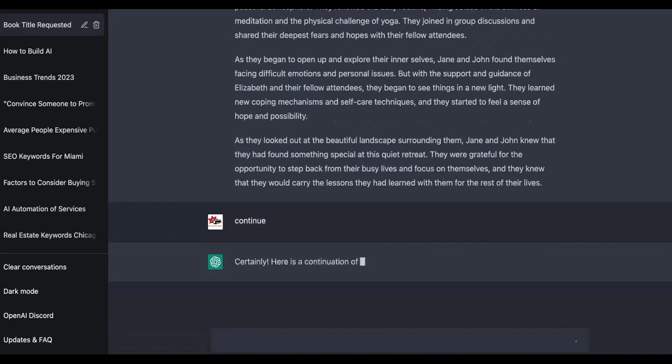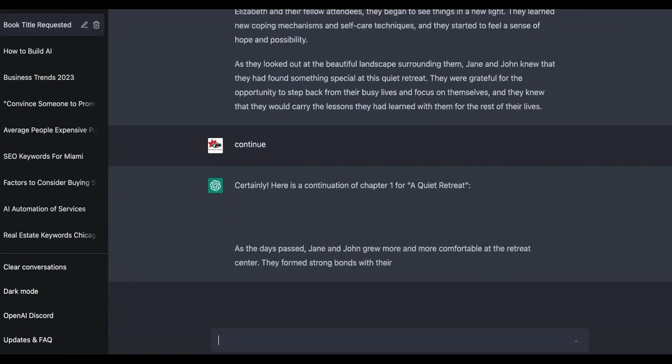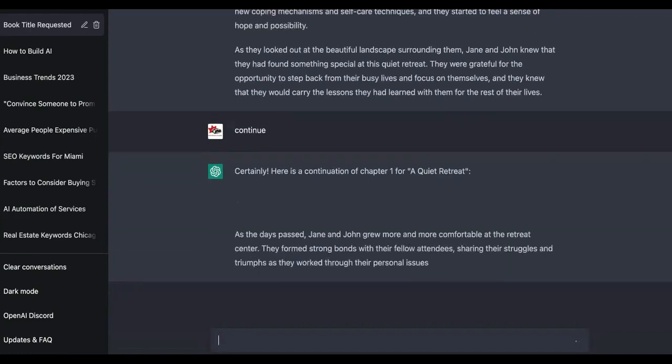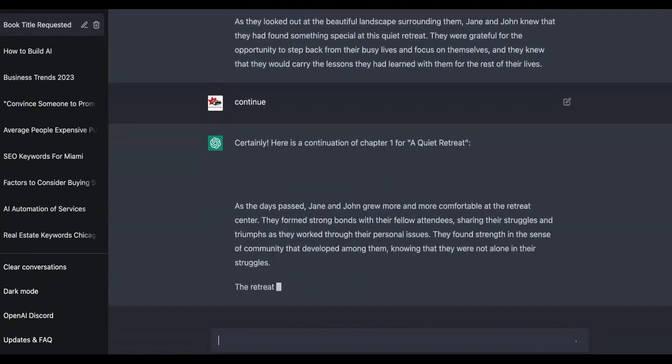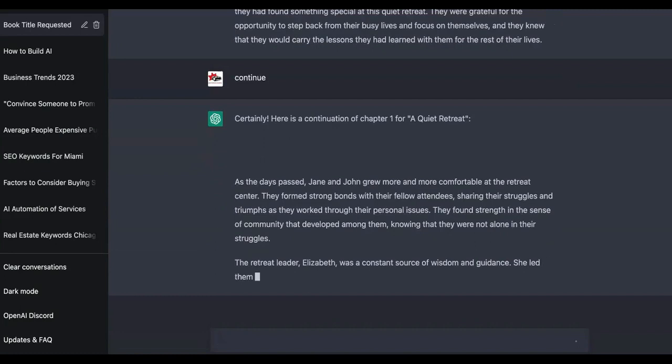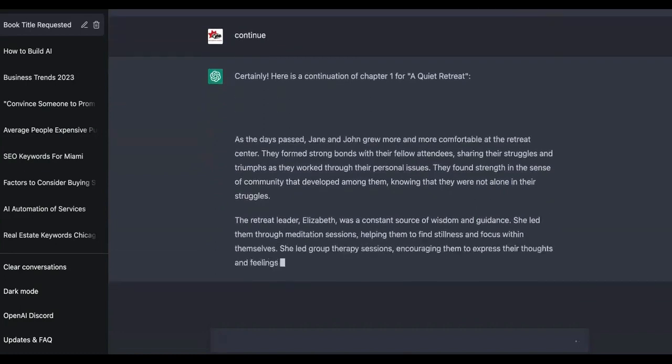Certainly. Here's a continuation of chapter 1 for a quiet retreat. As the days passed, Jane and John grew more and more comfortable at the retreat center. They formed strong bonds with their fellow attendees, sharing their struggles and triumphs as they worked through their personal issues. They found strength in the sense of community.